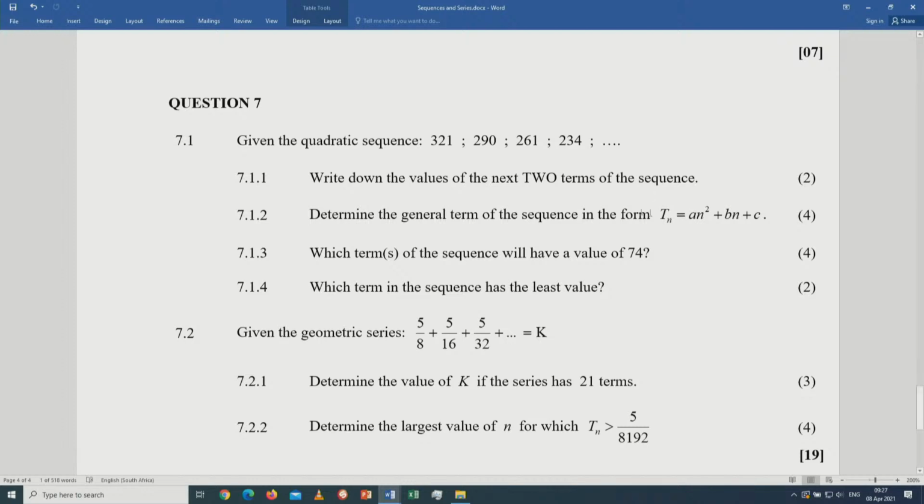You see the general term here, it is Tn is equal to an squared plus bn plus c. That is our nth term, the general term. Which term of the sequence will have a value of 74? So it means you substitute Tn by 74, and then you work out the value of n, exactly what I've just explained. And then you solve the quadratic equation. Remember, for you to solve the quadratic equation, first write the equation in the standard form, and then you factorize. If you cannot factorize, use the quadratic formula.